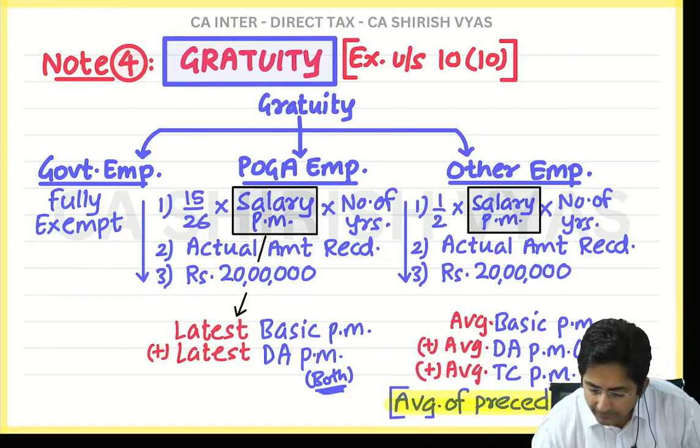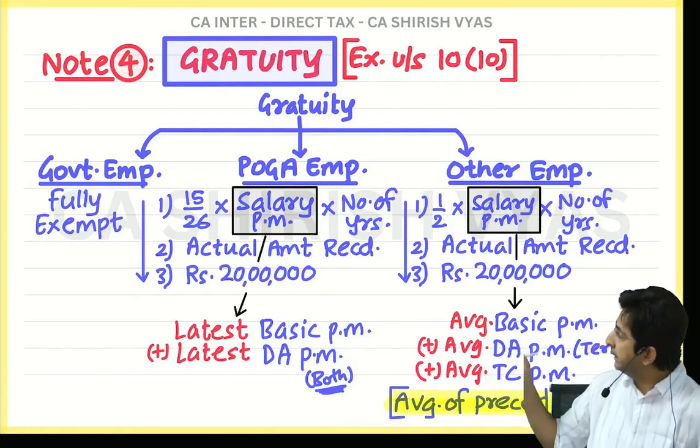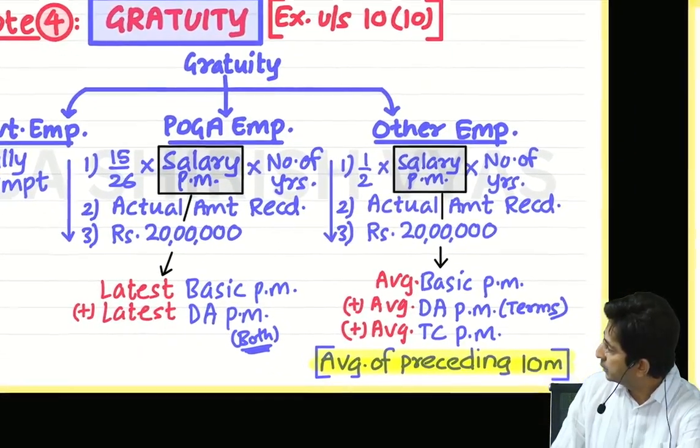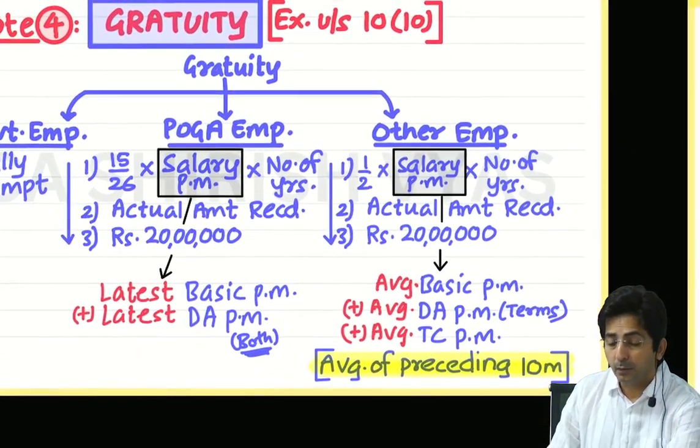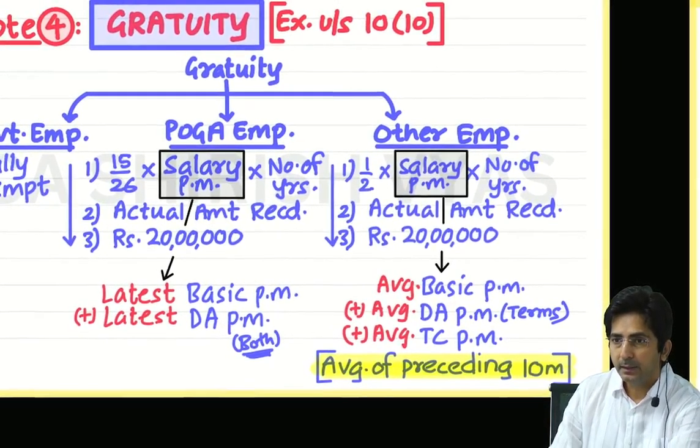Read: average of basic salary per month, then average of dearness allowance per month, but in terms. Can you see "in terms" is written? Wait, I will show you. Then average of turnover commission per month. Then average of how many months?